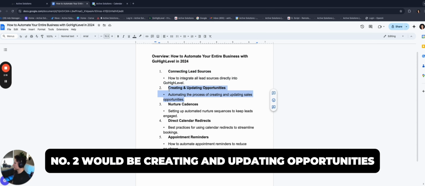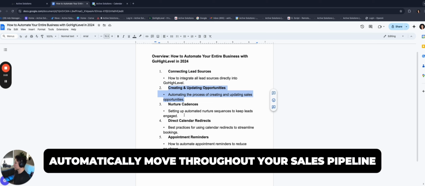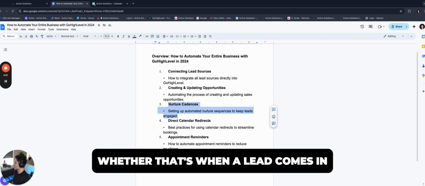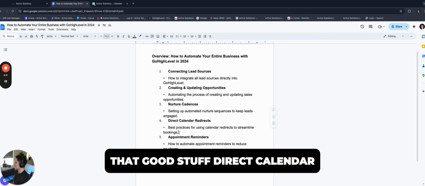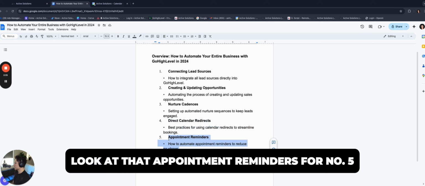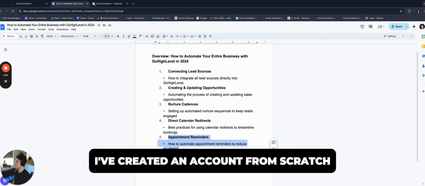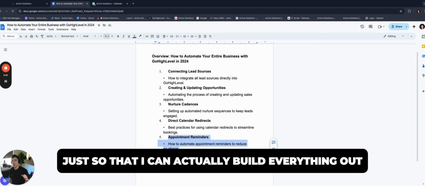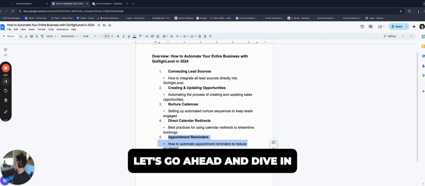Number two would be creating and updating opportunities so that they automatically move throughout your sales pipeline. Number three, creating nurture cadences, whether that's when a lead comes in or for appointment reminders, all that good stuff. Number four, direct calendar redirects to make sure that your appointment booking process is user-friendly. And then, oh, look at that, appointment reminders for number five. So we're going to dive into all of this. I've created an account from scratch so that I can build everything out, and it makes it easy for everybody that's watching this video. So let's go ahead and dive in.